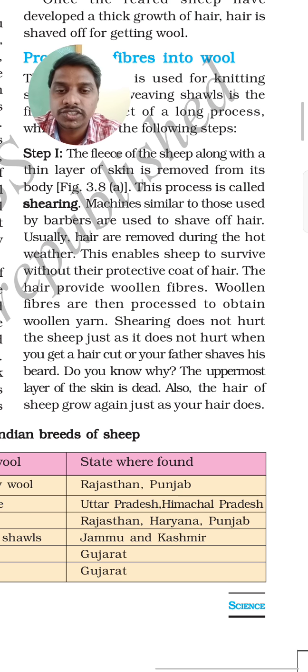Shearing does not hurt the sheep, just as it does not hurt when you get a haircut or your father shaves his beard. Do you know why? The uppermost layer of the skin is dead. Also the hair of sheep grows again, just as your hair does.